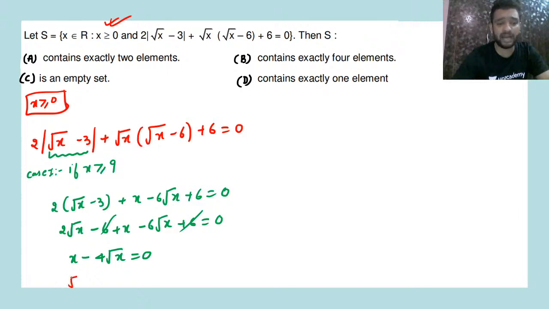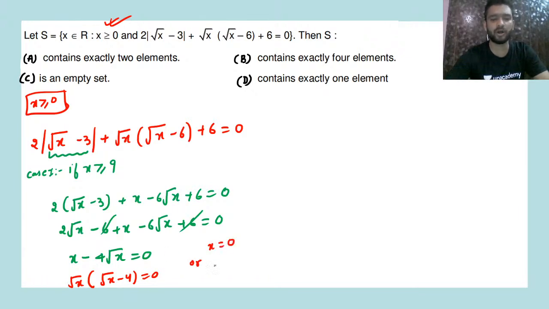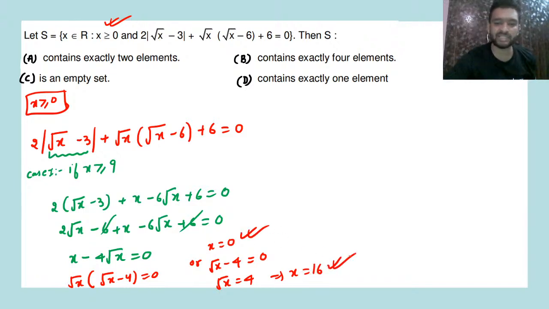See, if you take under root of x common, we get under root of x into (under root of x minus 4) equal to 0. So either x is equal to 0 or root x minus 4 equal to 0. So root x is equal to 4, that means x is equal to 16. So x is equal to 0 or x is equal to 16.